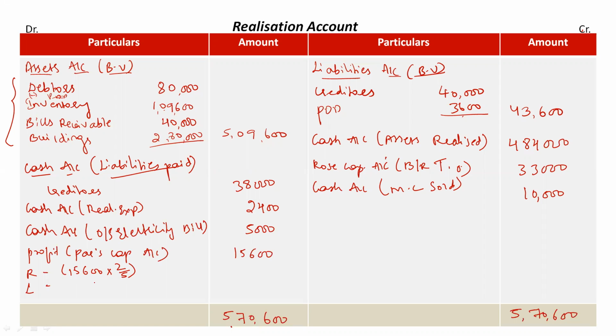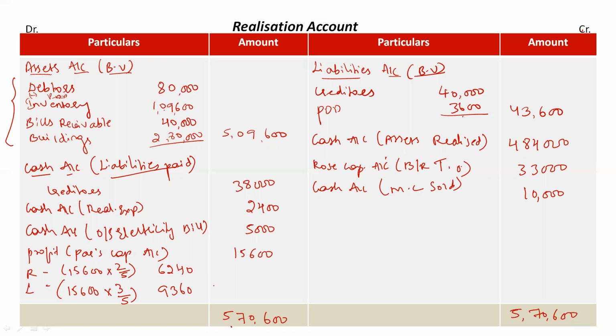So if profits are divided in 5 parts, 2 parts belong to Rose. Total profits are 15,600 into 3 by 5. 3 parts out of 5 belong to Lily. So when we simplify this, we get the values 6,240 and 9,360. Okay, so this is how we prepare realization account.